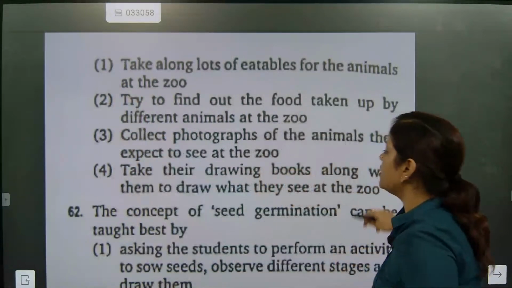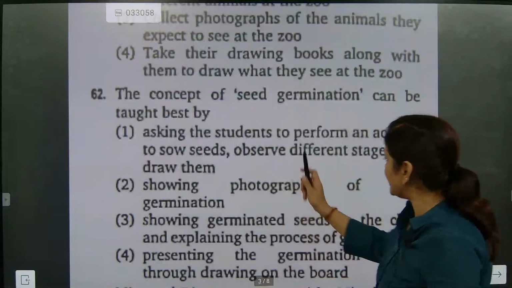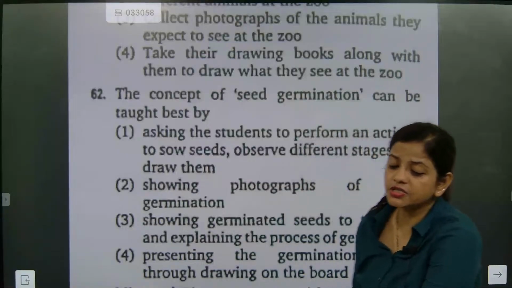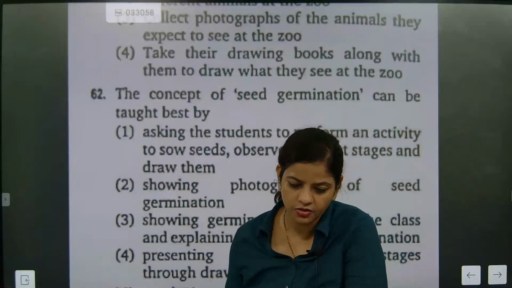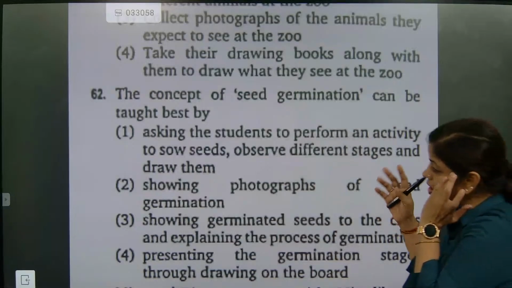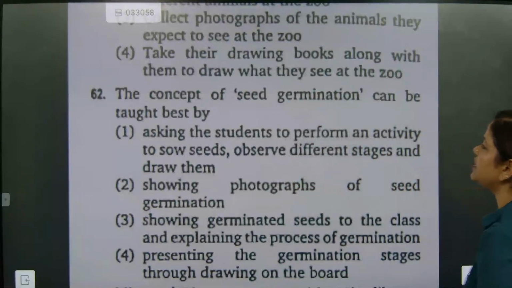Okay. Now look here. The concept of seed germination can be taught by asking the student. Now, in a class, you want to teach the concept of seed germination. Okay. Now, when you want to teach the concept of seed germination, what will you teach the students? The best thing that you are going to teach.